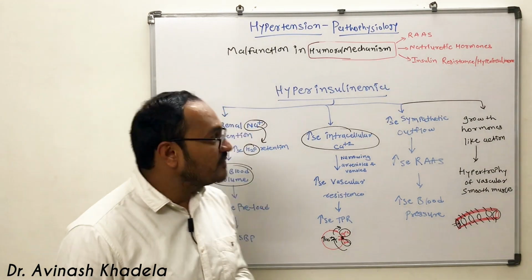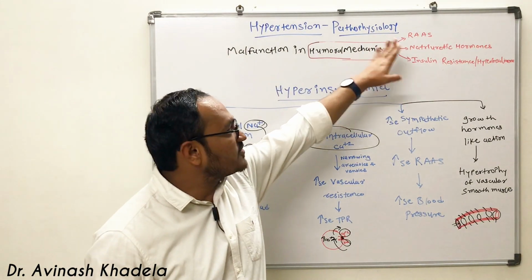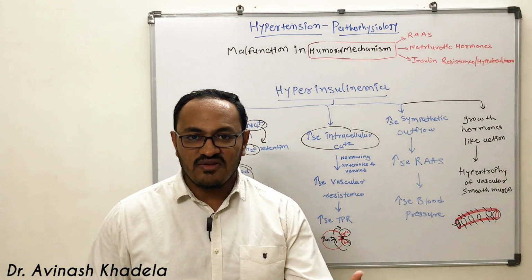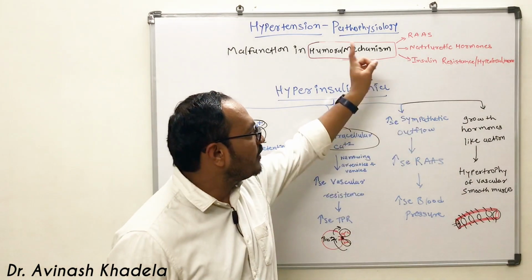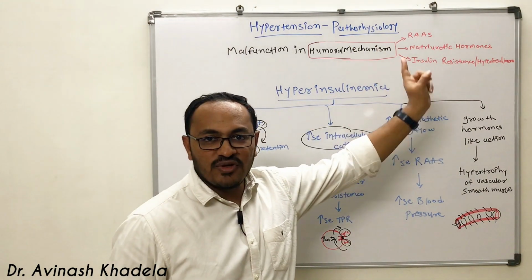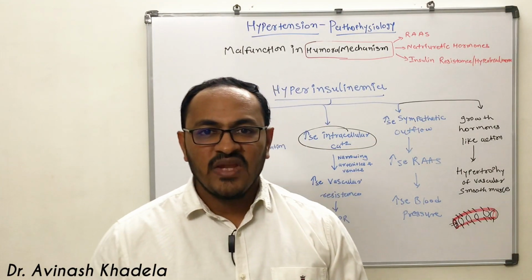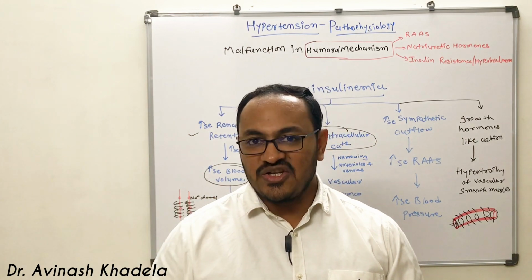So this is all about malfunction in humoral mechanism, which is comprised of 3 different parts which we had discussed: renin, angiotensin, aldosterone system in the previous video, and in this video natriuretic hormone and insulin resistance or hyperinsulinemia. In the next video we will be discussing neuronal regulation.